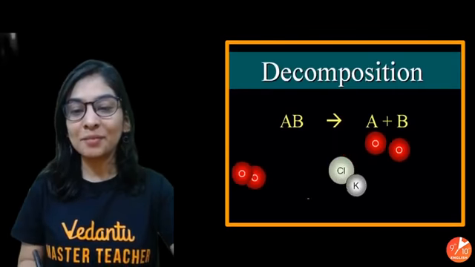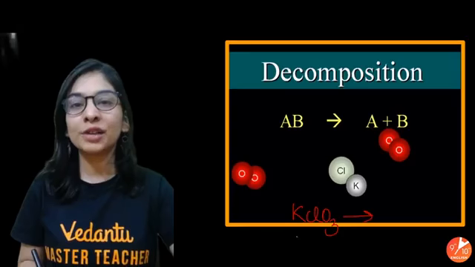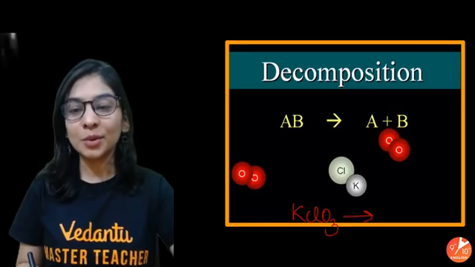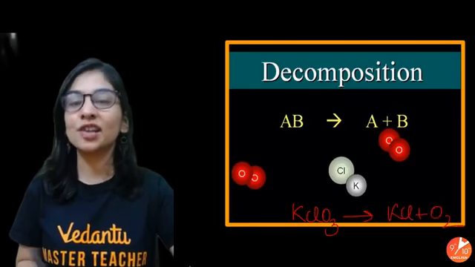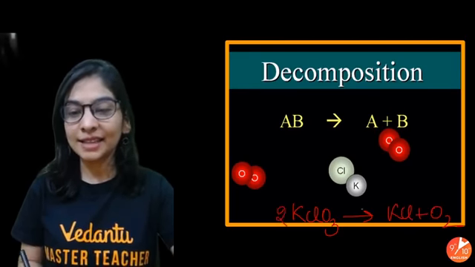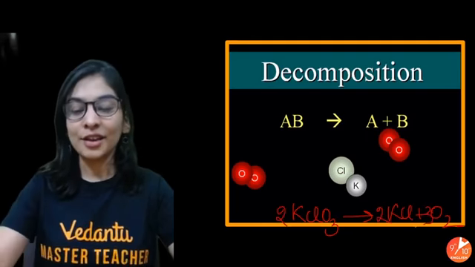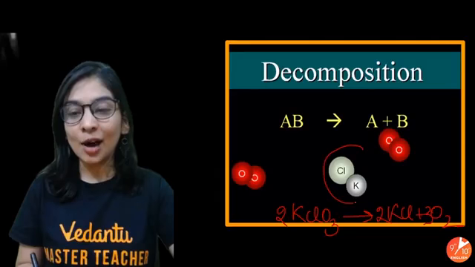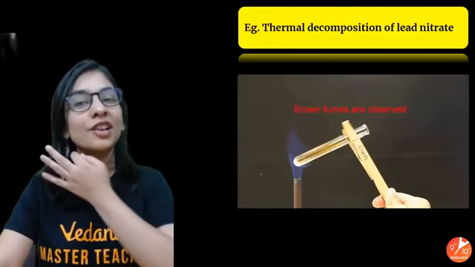One example in front of you that they are showing here. We have taken KClO3, potassium chlorate, that was decomposed to give KCl, potassium chloride, and oxygen. Anyway, you have to balance it: 2 KClO3 gives 2 KCl and 3 O2. I balanced it also. So that was the example of how we get KCl and oxygen from a single substance, potassium chlorate.